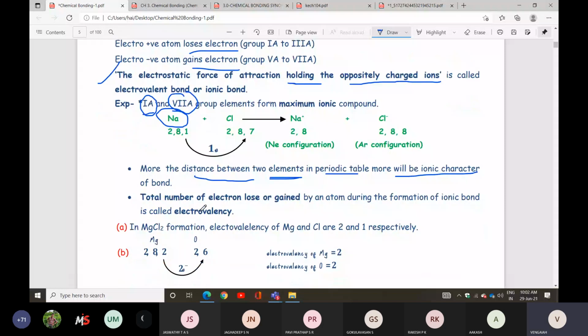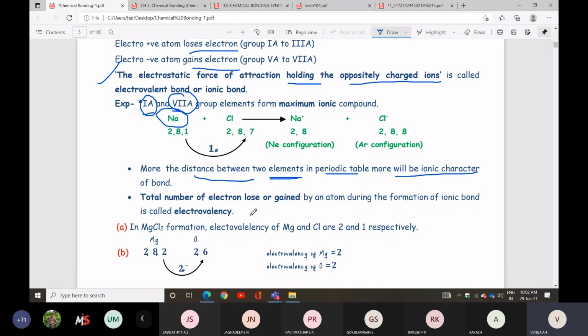The total number of electrons lost or gained by an atom during the formation of ionic bond is called electrovalency.